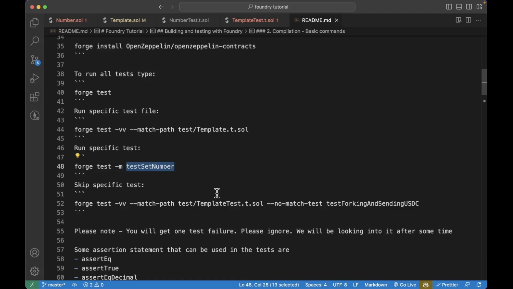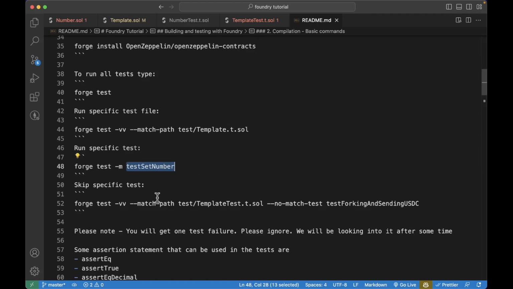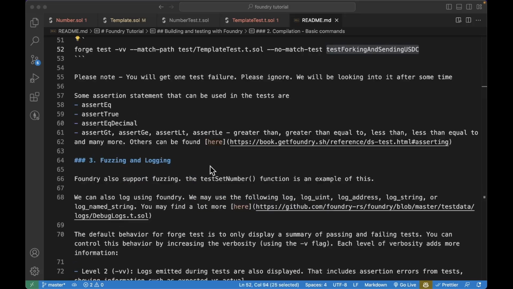To skip a specific test, and we'll need this whenever we run this template test file, because this test, forking and sending ether, can only be run when you fork the mainnet. So we want to skip this whenever we're running this test on the local host. And you can do this by saying --no-match-test and the name of our test function. Then we have all the assert equal things that you can assert equal, you can assert true, and you can find all of the others here.